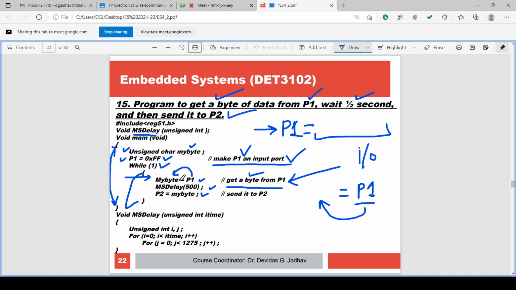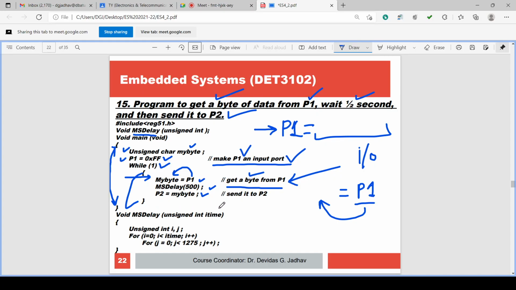Then my byte equal to P1, so the P1 value is stored into my byte. Call the delay, MS delay 500, and P2 is equal to my byte. My byte is equated to P2. So P2 is the output port. P1 is read and it is given to P2.